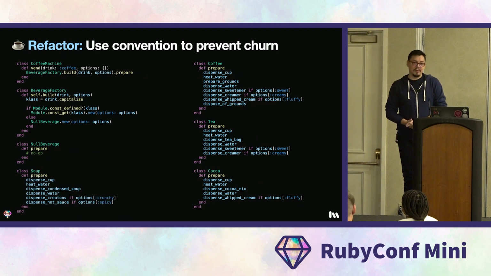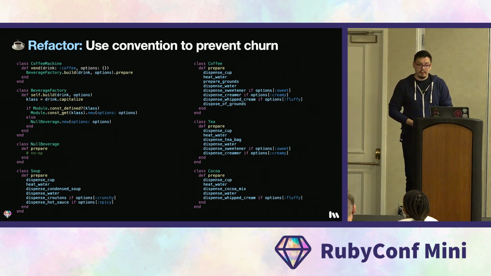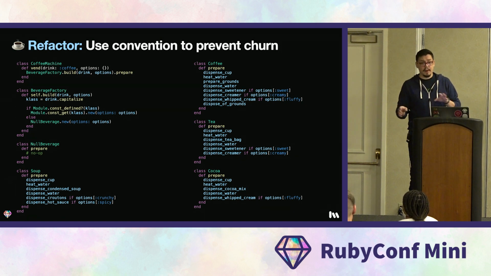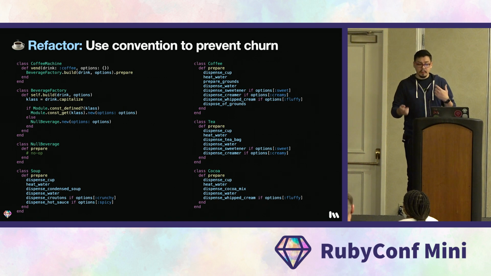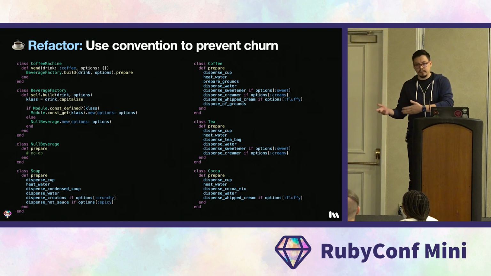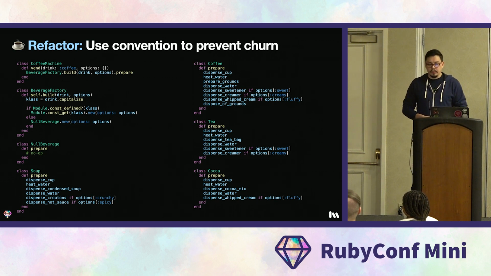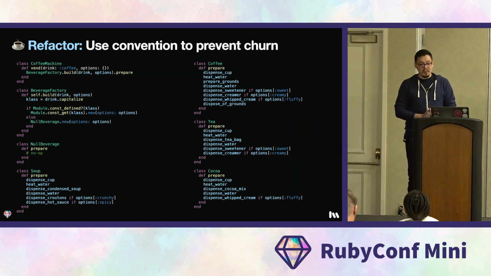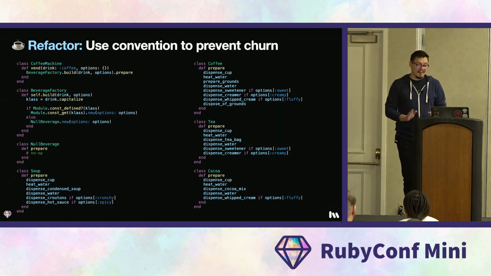Adding soup did not require us to change any of the existing files. It just works. As long as the soup class is loaded into memory, it will be available for the factory to instantiate. And in the future, adding another beverage will be as simple as adding another class and the tests that go along with it. So that's it. That's a look at a very small greenfield application, though.